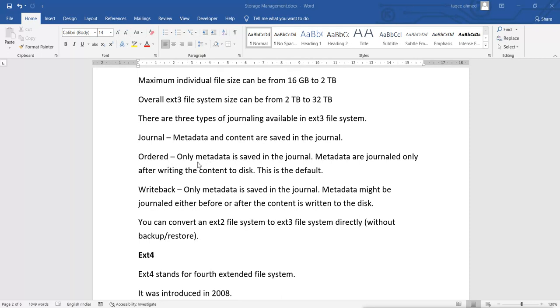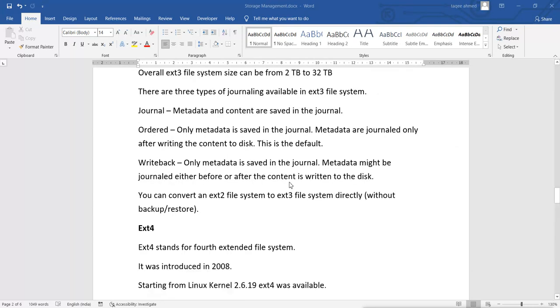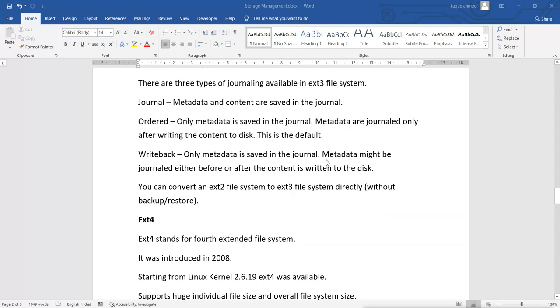In ordered type, only metadata is saved in the journal, and it is journaled only after writing the content to disk. This is the default one. It works fast because it does not save the data in the journal. The data is written into the hard disk directly, and after writing the data, it adds the information in the journal, so it is sure that the data is already copied. Writeback means only metadata is saved in the journal, and metadata might be journaled either before or after the content is written to the disk.